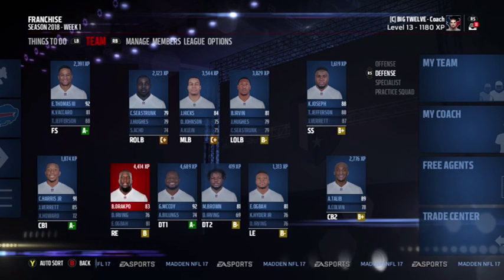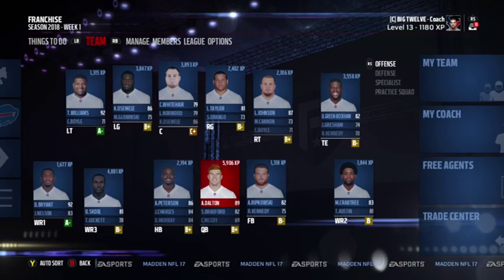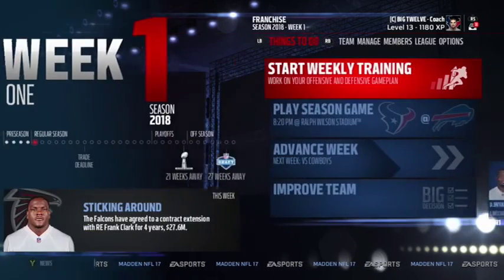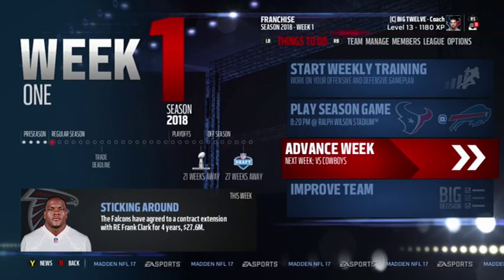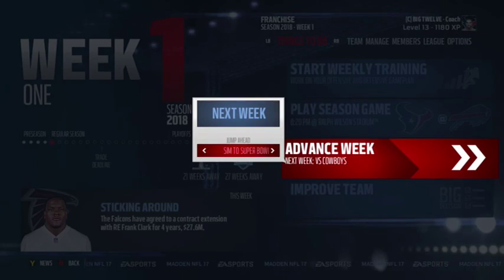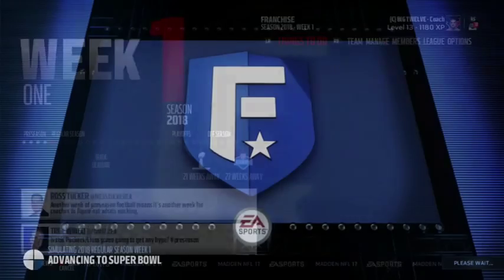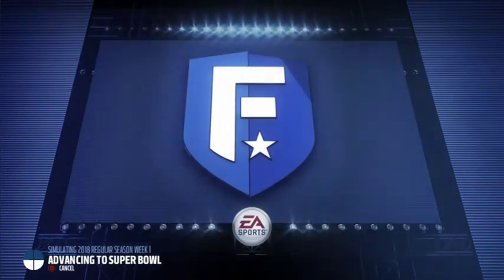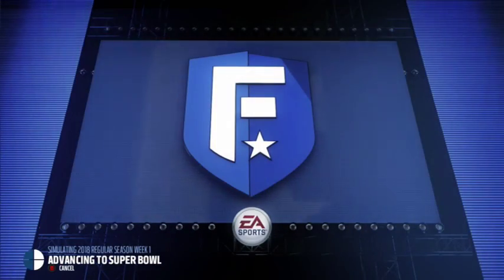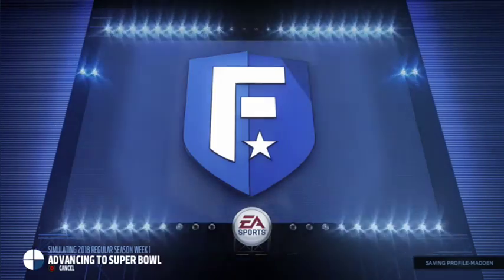Defensively, this is what it looks like. Still pretty good. One thing I'm going to do, I haven't been having success simming in-game, so I'm actually just going to sim right to the Super Bowl. Instead of simming right to the playoffs, we'll sim to the Super Bowl. If we're in the Super Bowl, great. If not, so be it. Wasn't meant to be. So I'm going to let it sim, and we will pick it up with you guys in the playoffs.